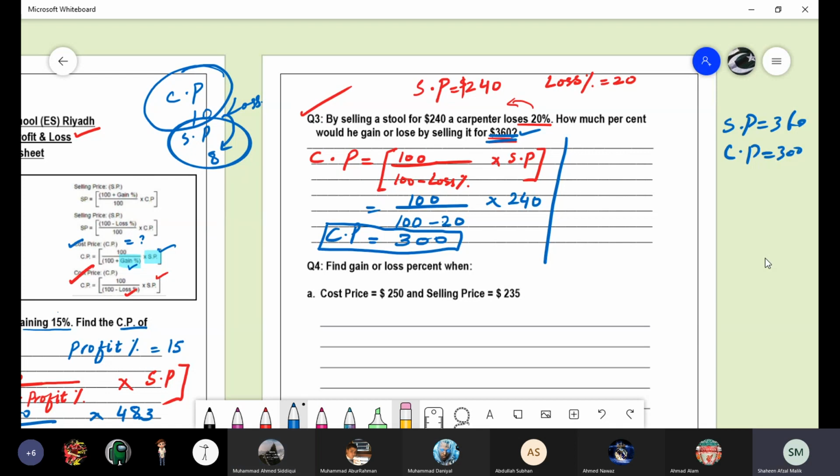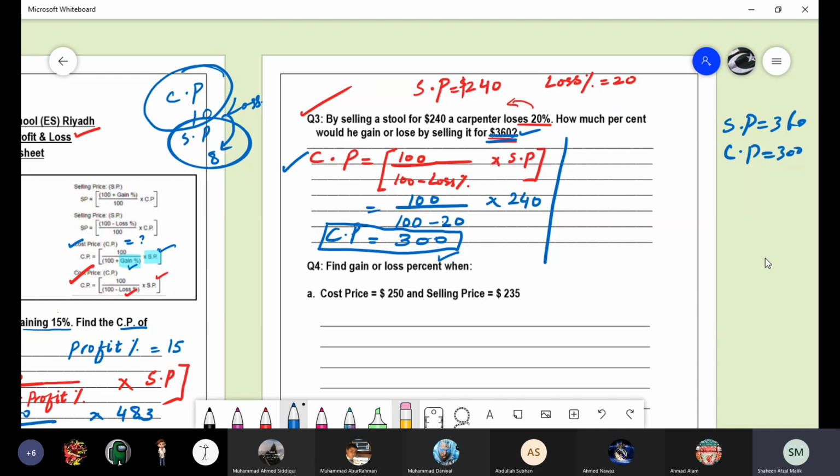He will go in loss for the second time or he will gain? He will gain. Because by selling the stool at $240, the cost price of the stool is 300. He said in the question when he sold the stool at $240, then he lost 20%.